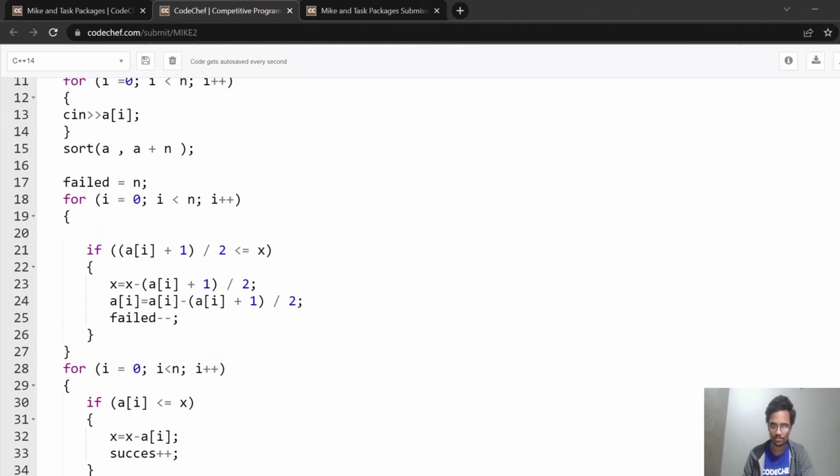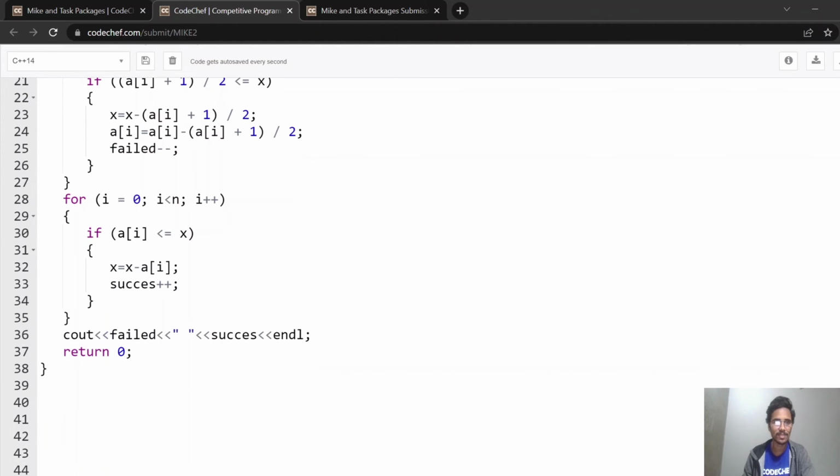And we are running our loop again. So for i equal to 0 and i less than n, i plus plus, every time we are checking if the updated array is less than or equal to that x. So we can simply decrement our x, and we can increment our success, and in the last we can print our failed and our success. So this is our C++ part.